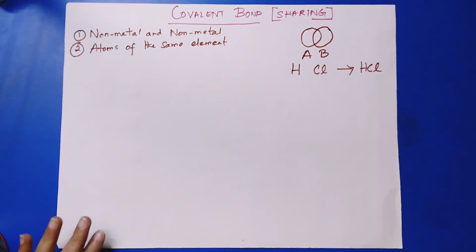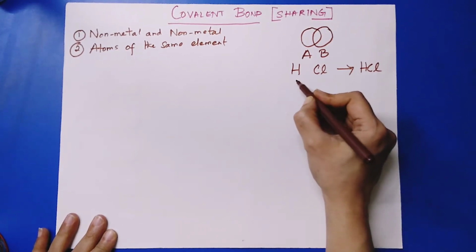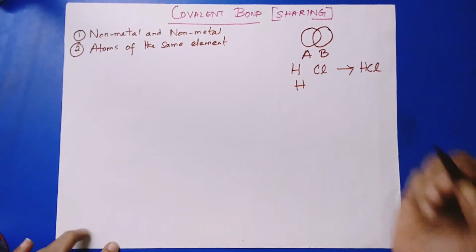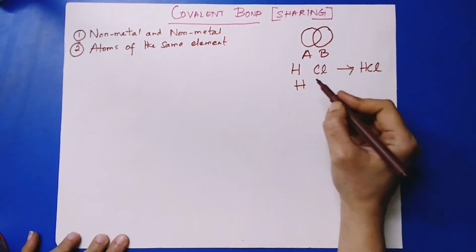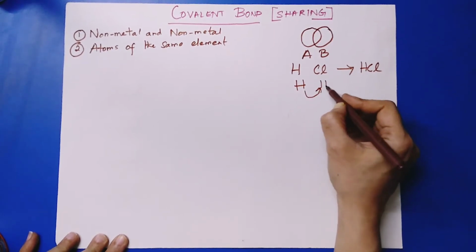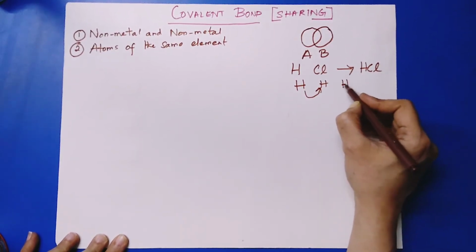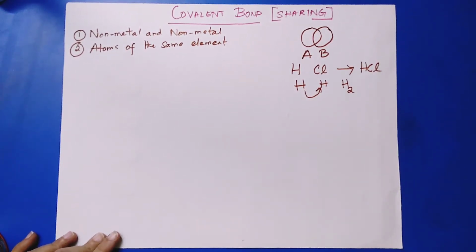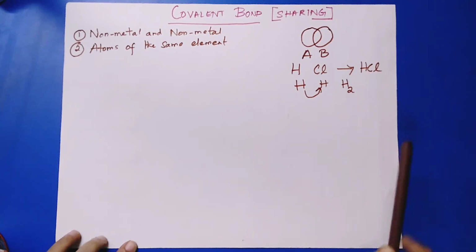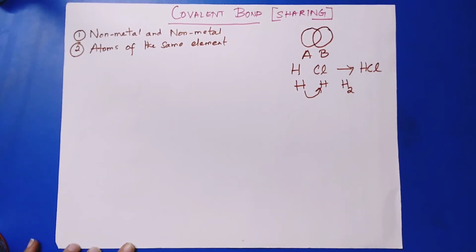So why does this happen? For example, when you take hydrogen, one atom of hydrogen is very unstable and quite reactive. So one atom of hydrogen combines with another atom of hydrogen to form a hydrogen molecule, that is H2 molecule, which is much more stable than an atom of hydrogen. So this type of chemical bonding between two atoms of the same element will happen only through a covalent bond. So when atoms of the same element combine together to form a molecule, then the chemical bonding between them is a covalent bond.